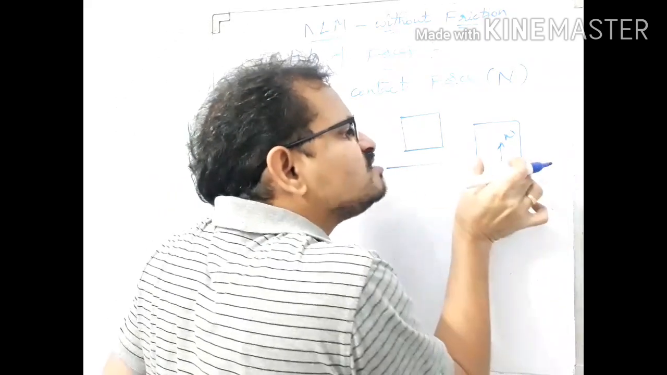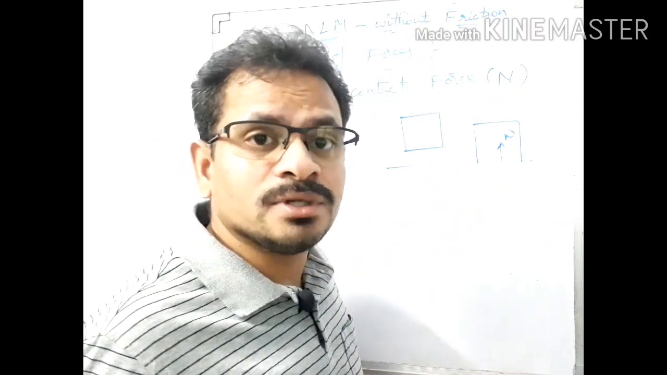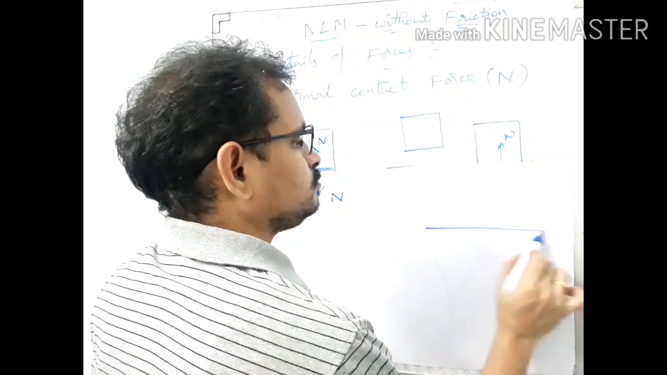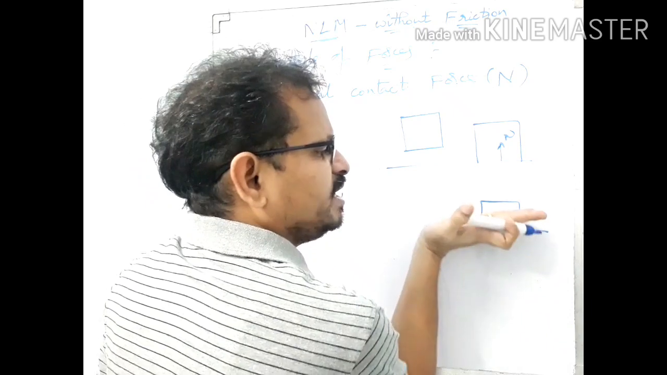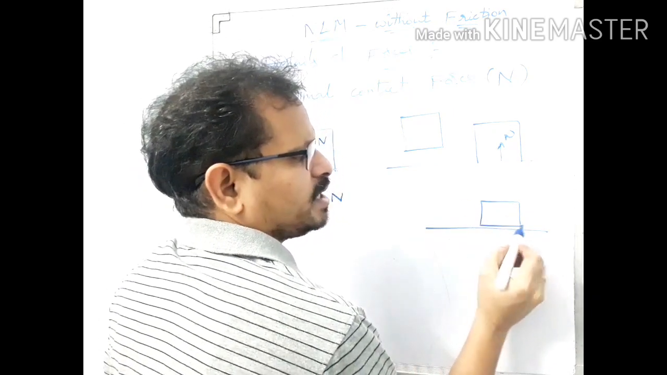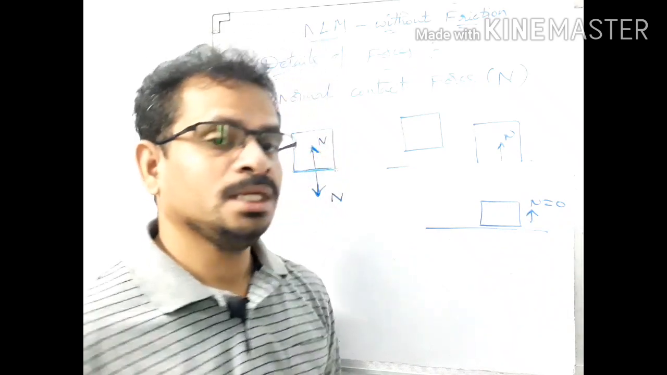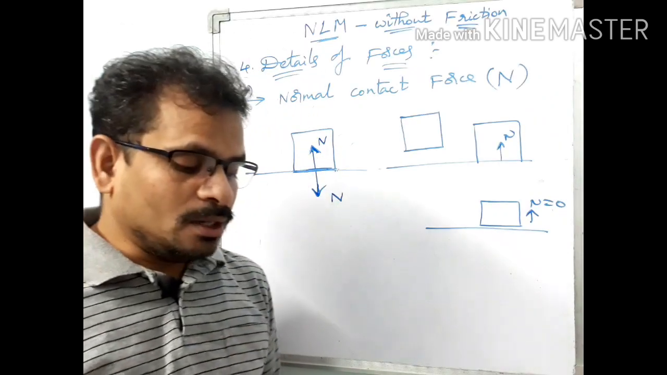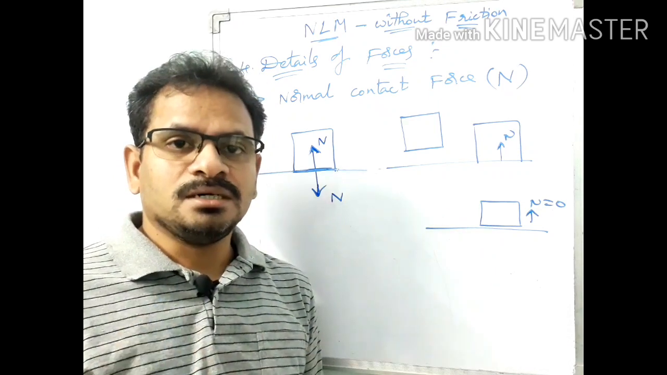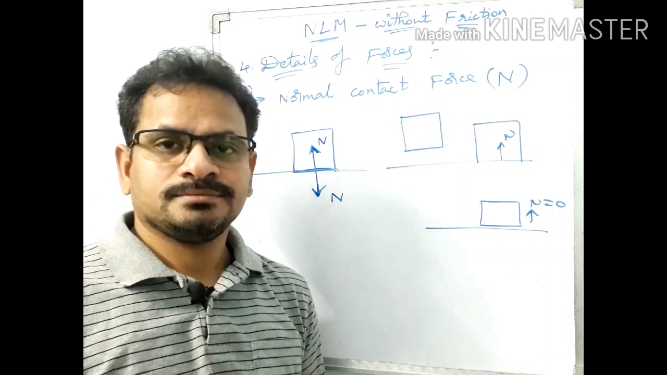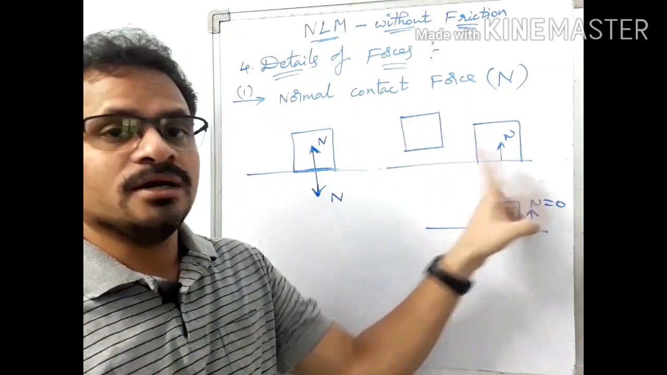If the block is just lifted up so that it just loses contact, immediately the normal contact force vanishes. We are just lifting it upwards, so there is no contact here. So what happens to N here? N is equal to 0. So what are the conclusions? Normal contact force is just because of contact, and it is normal to the plane of contact.